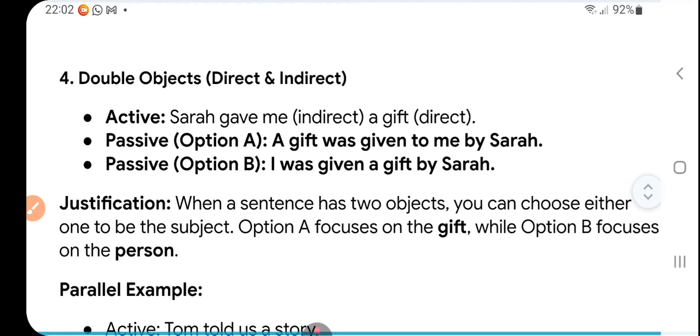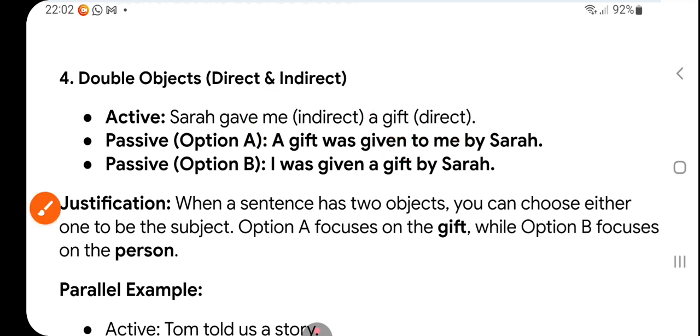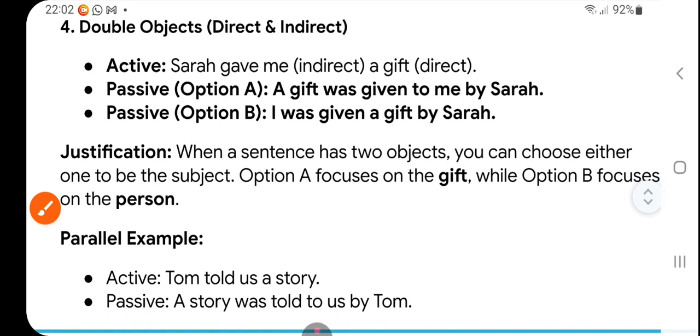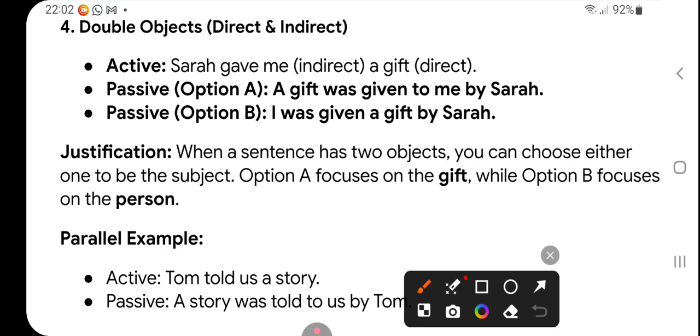Now the fourth sentence: double object. In some sentences we use double objects. Here, Sarah gave me a gift: "me" and "gift", there are two objects. So two possible passive sentences are there.